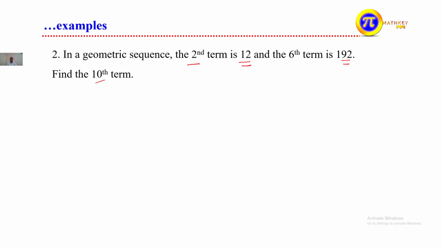We are asked to find the 10th term. What is given? g2 is given, which is equal to 12, and the sixth term, that means g6, is given as 192. We are asked to find the 10th term of this geometric sequence. So to find the 10th term, we need to find g1 as well as the common ratio.